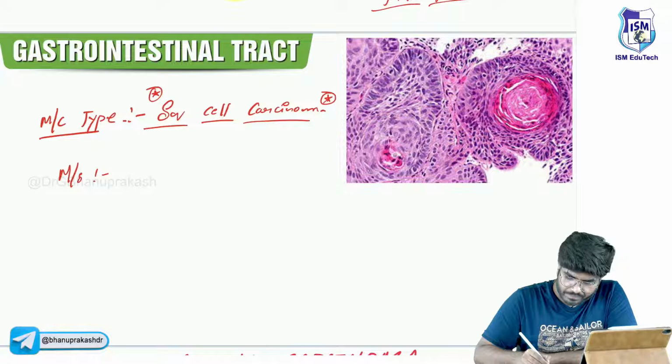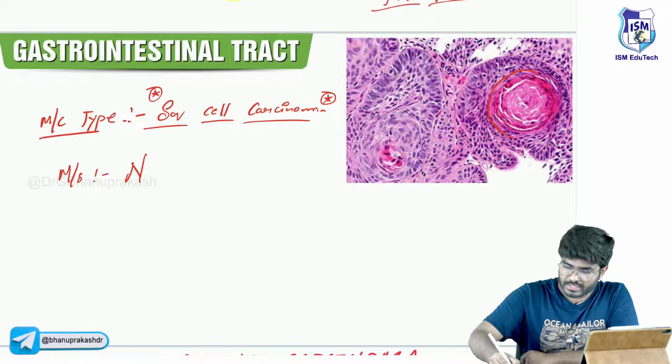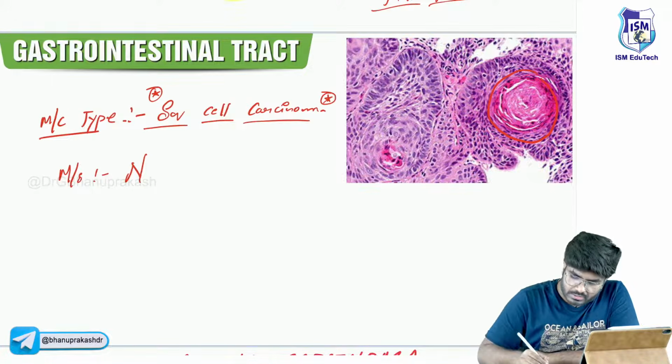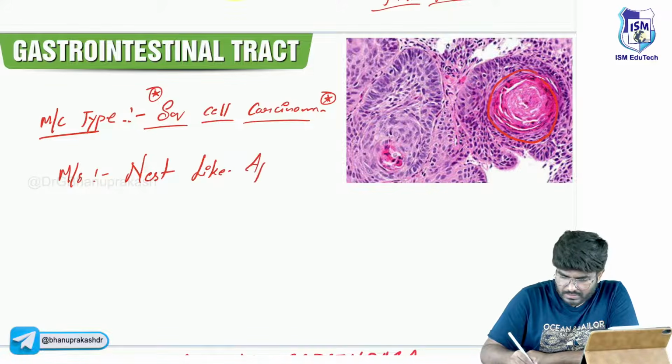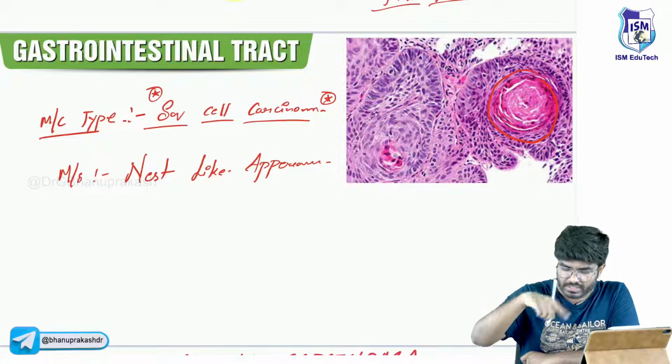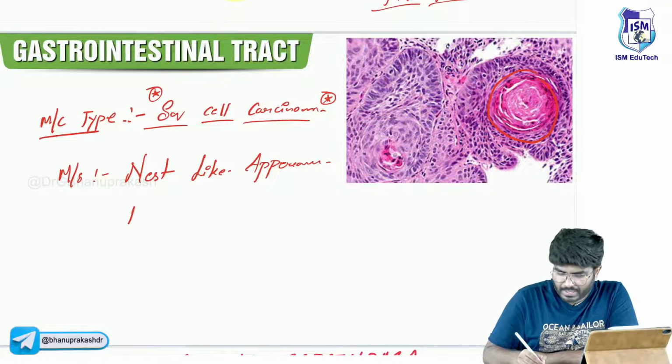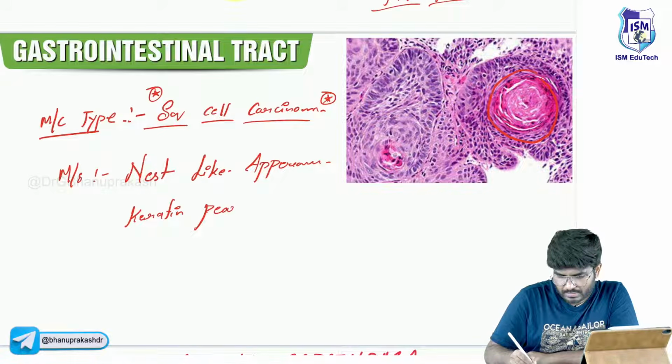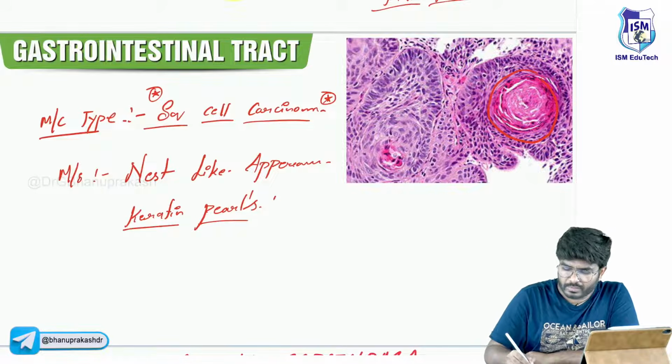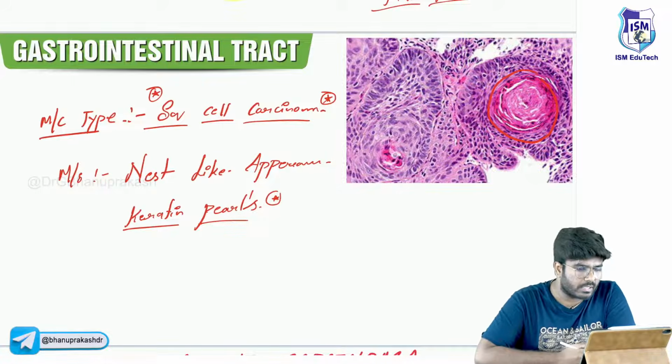First, there is a round structure, so this is called a nest-like appearance of the tumor cells. The tumor cells are arranged in the form of a nest, and keratin pearls, which means the keratin filaments are present in this tumor cell.